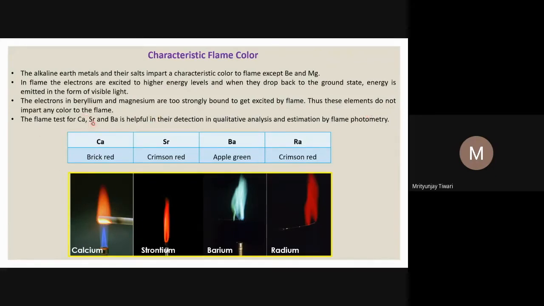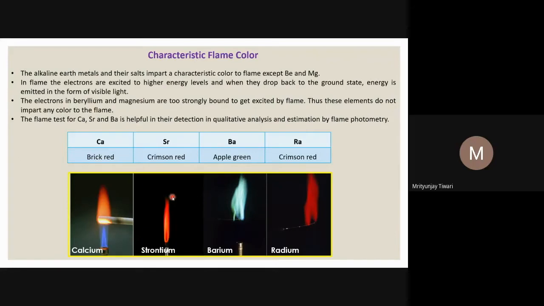The flame test of calcium, strontium, and barium is helpful in their detection in qualitative analysis and estimation by flame photometry. This method is called flame photometry, or we also call it the flame test. So what we see is that calcium shows a brick red color. It's a characteristic of calcium. If you do not understand this color difference, it will be very difficult for you to recognize these metal cations,